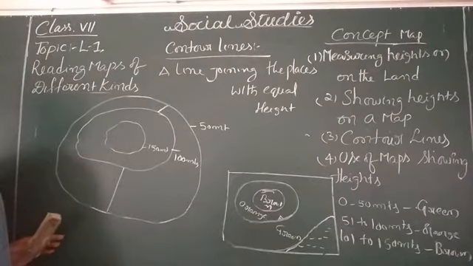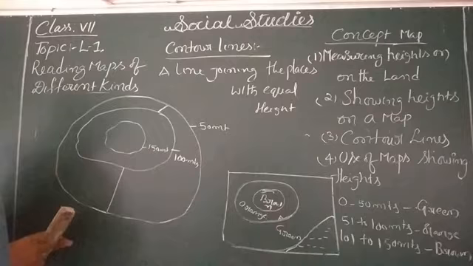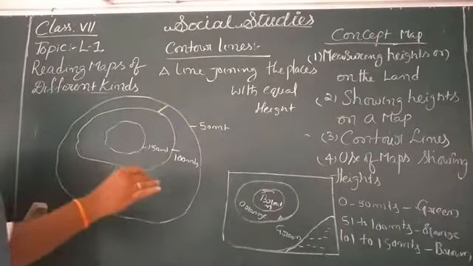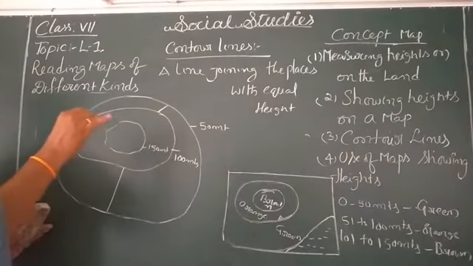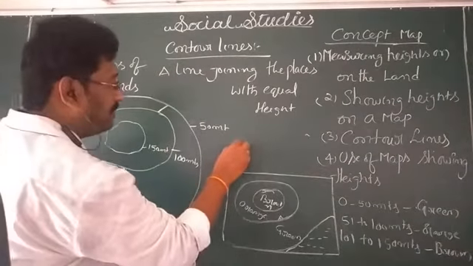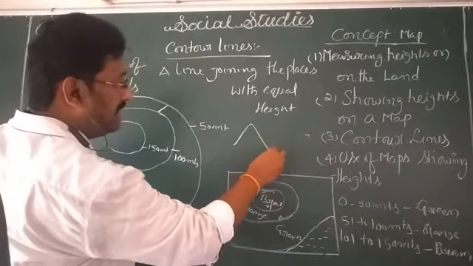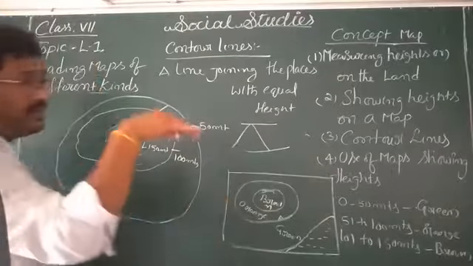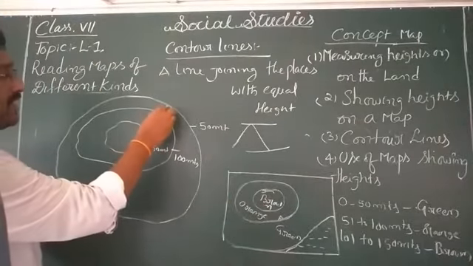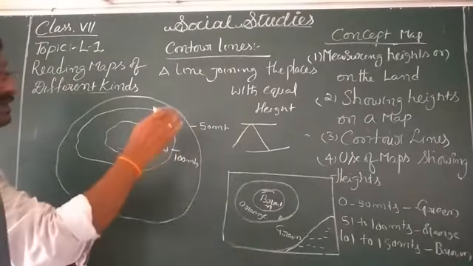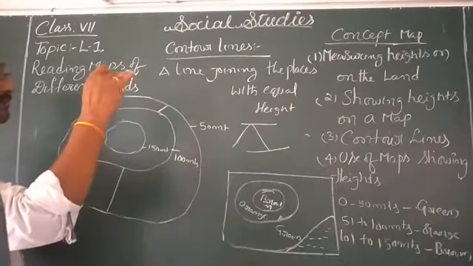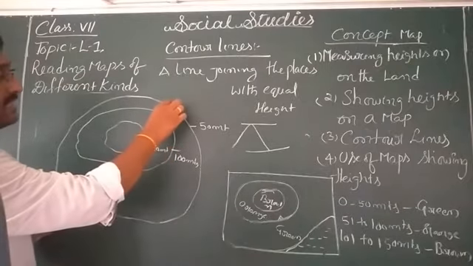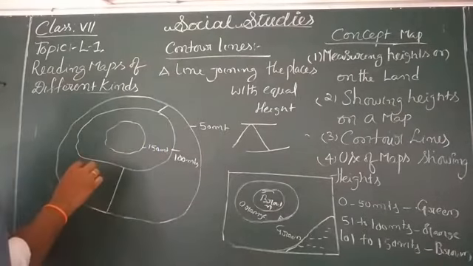Why? Because it depends upon the land surface, I said. Whenever the land surface has a steep slope like this, that means immediately we can find out the slope. That one we call a steep slope. In that particular position, we can notice that these contour lines are very close.